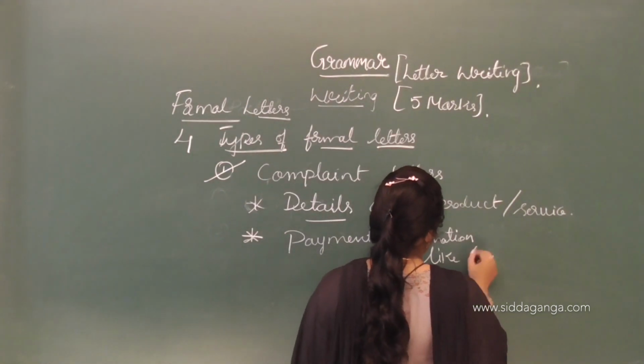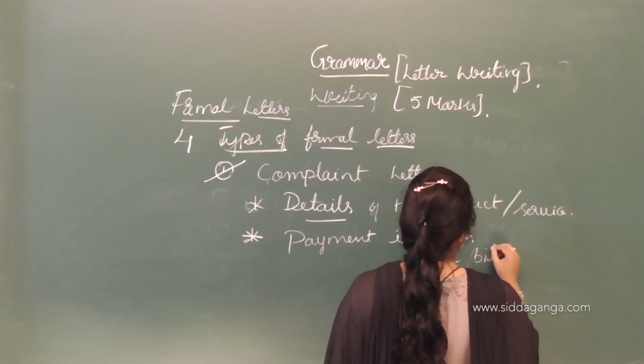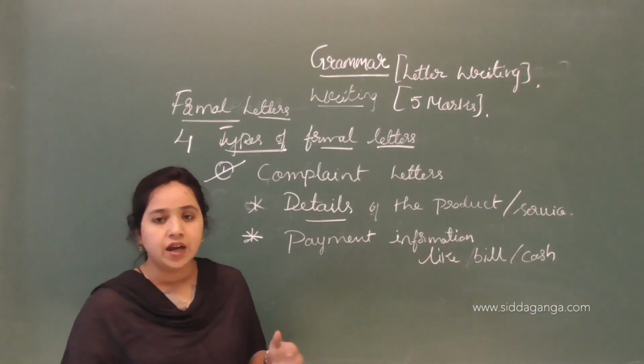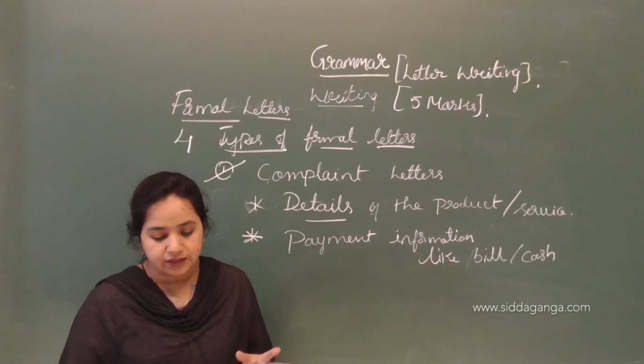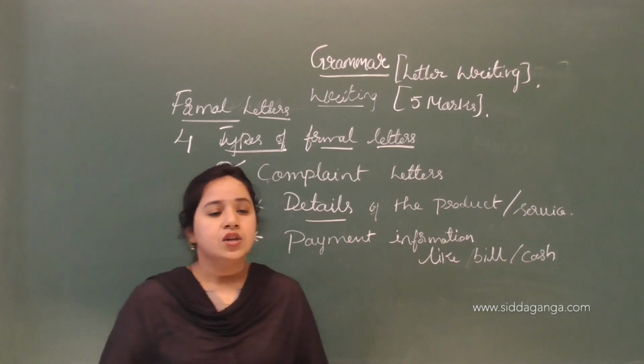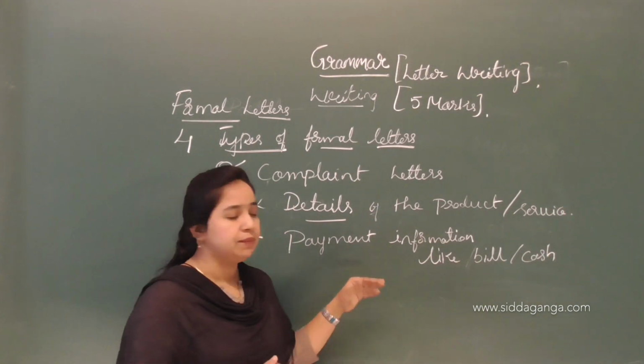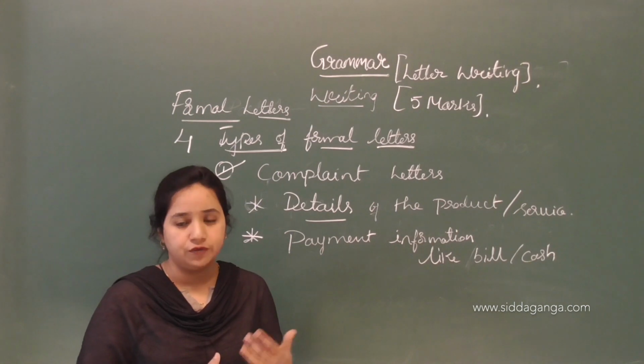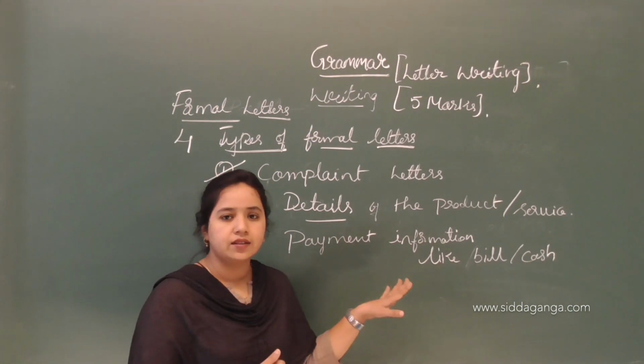When you bought any kind of product, you received a bill. That detail you have to write, the payment method. Whether you paid cash, gave a check, or followed any banking method, everything you should write in that letter.